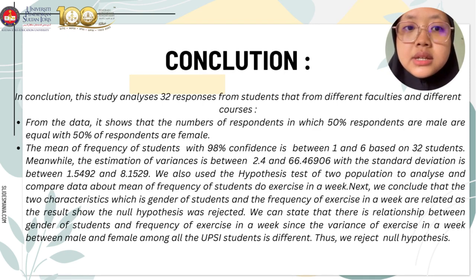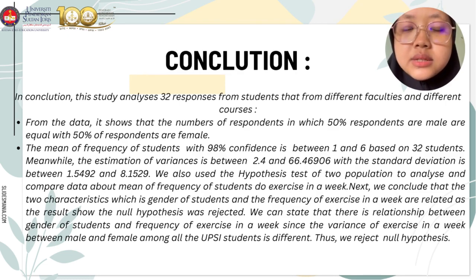In conclusion, this study analyzes 32 responses from students from different faculties and different courses. From the data, it shows that 50% of respondents are male and 50% of respondents are female. The mean of frequency of students with 98% confidence is between 1 and 6 based on 32 students.